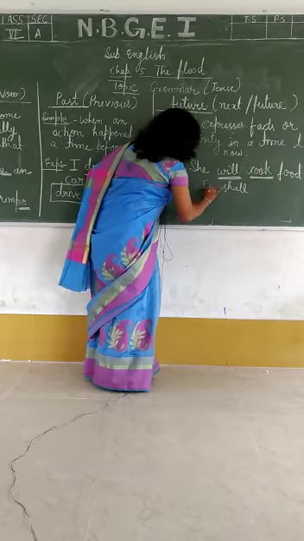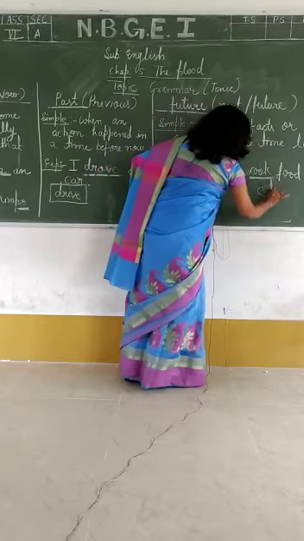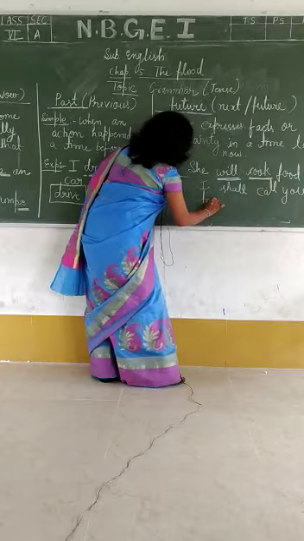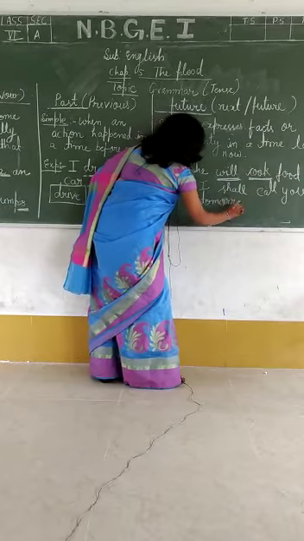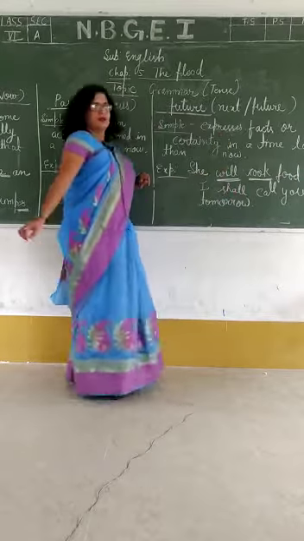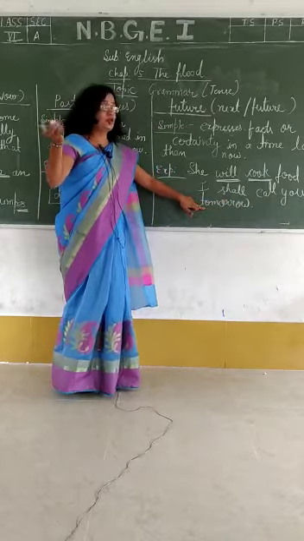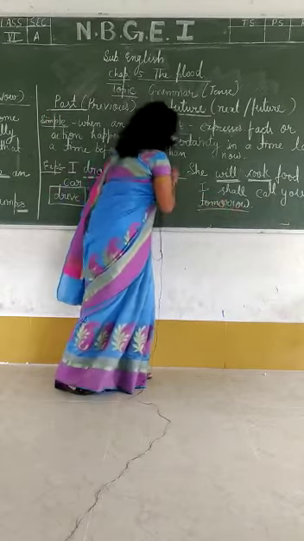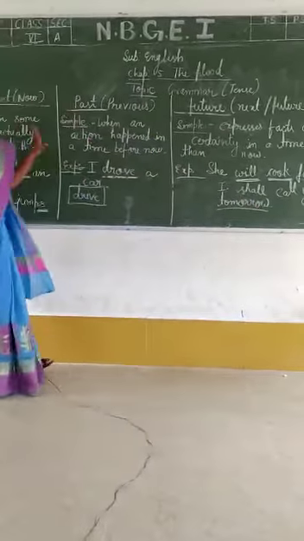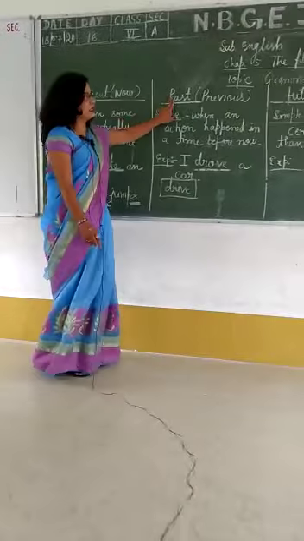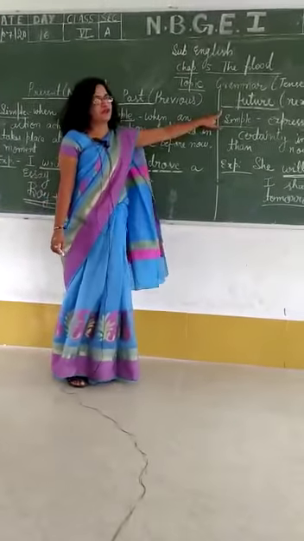Like, I shall call you tomorrow. The action will take place later, tomorrow. Clear? Hope simple present tense, simple past tense and simple future is clear to all of you.